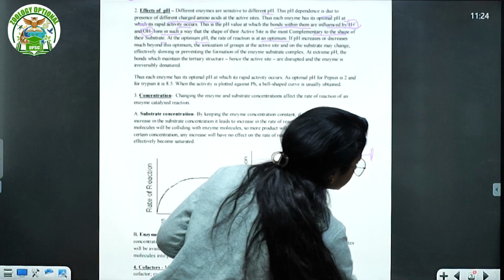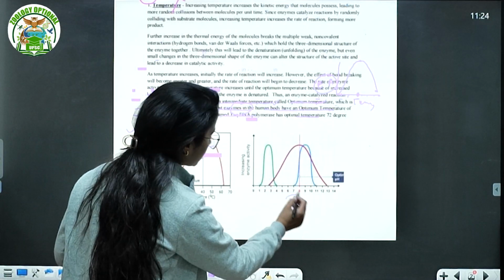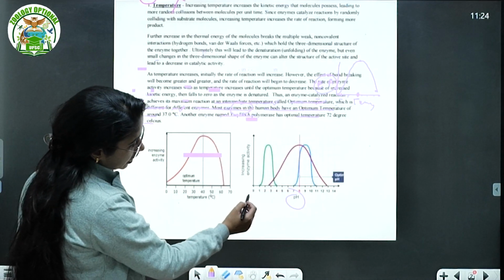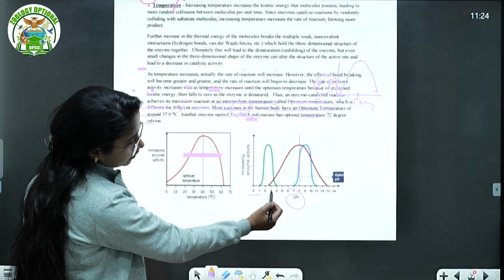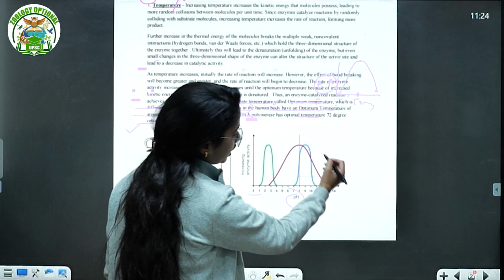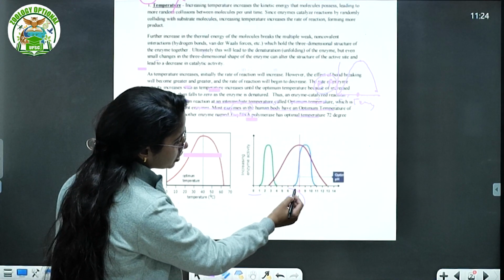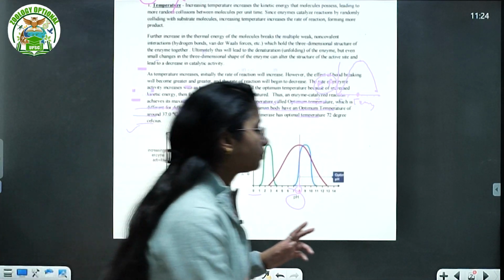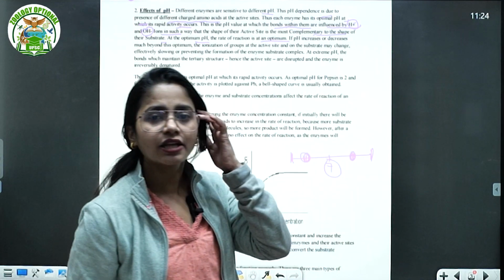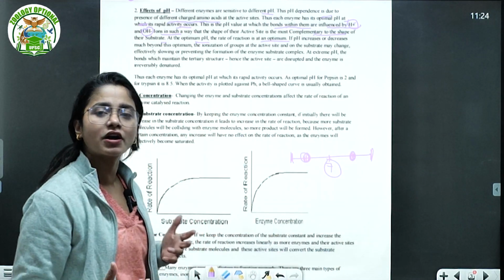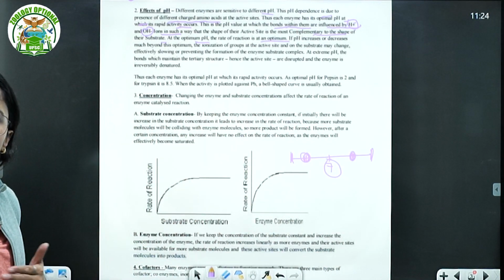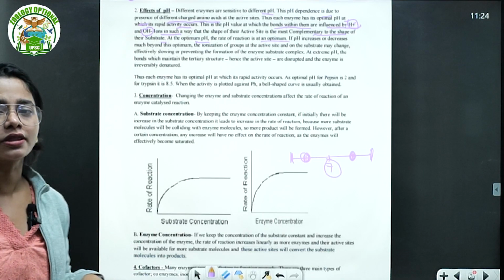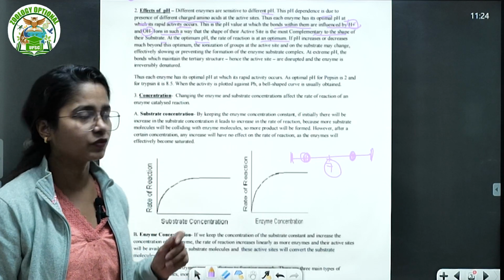So if you see this graph, look, here is pH, this was the temperature, this was the other. Any enzyme which is made up of acidic amino acids has its pH optimum here. Any enzyme which is made up of basic amino acids has its optimum here. What is the optimal pH that we generally consider? Between 7 to 8, right? Because most of the body's chemical functions occur between 7 to 8, not very basic, not very acidic, or better to say 6.5 to 7.5. You can also say that.